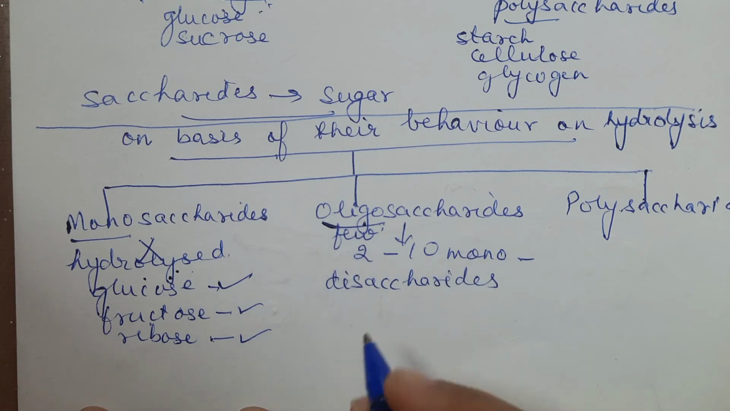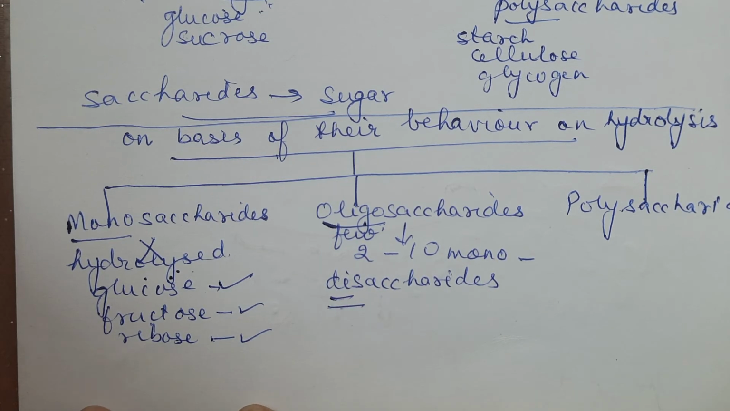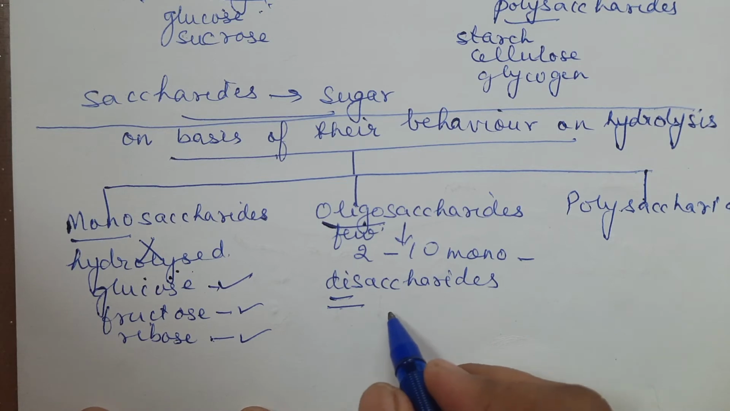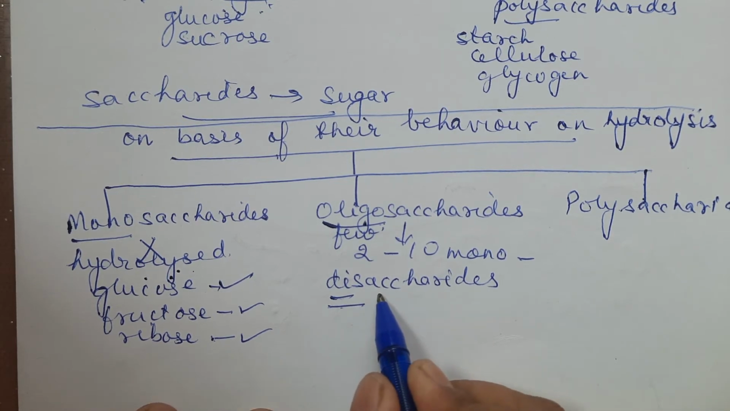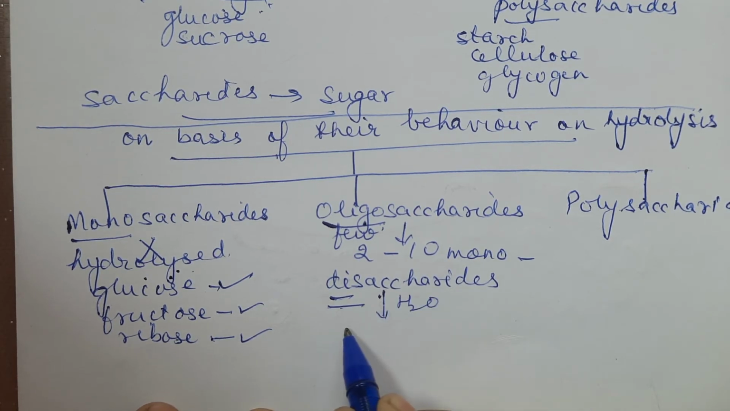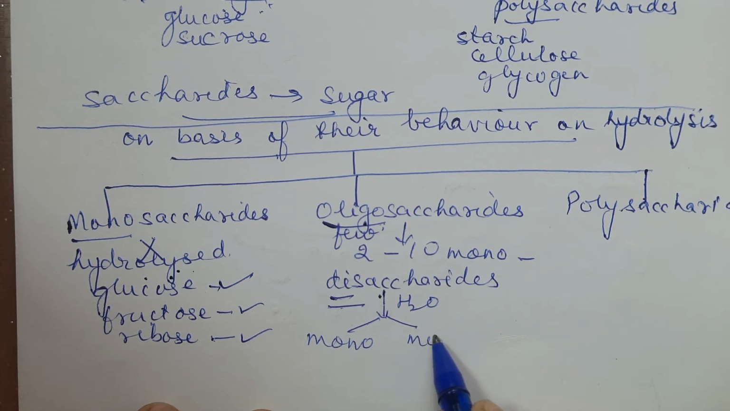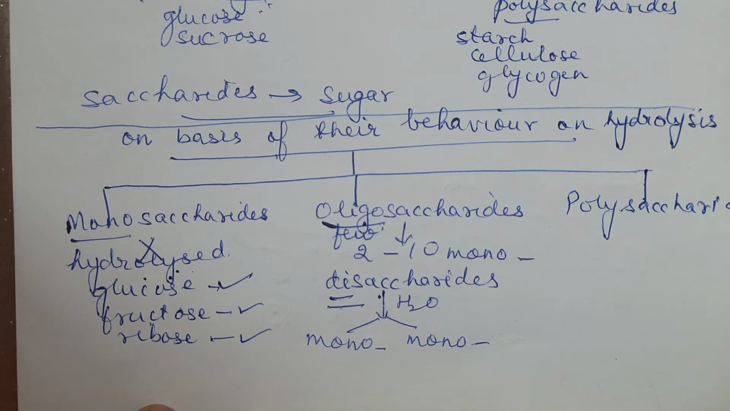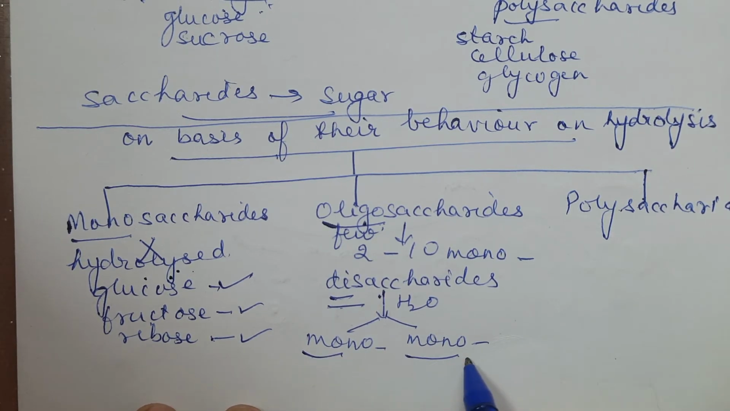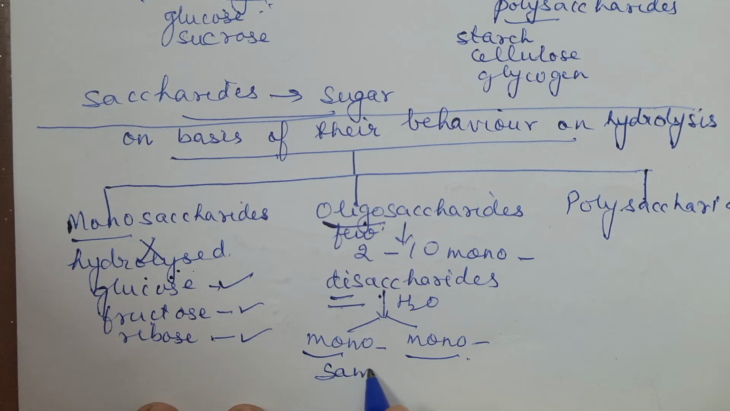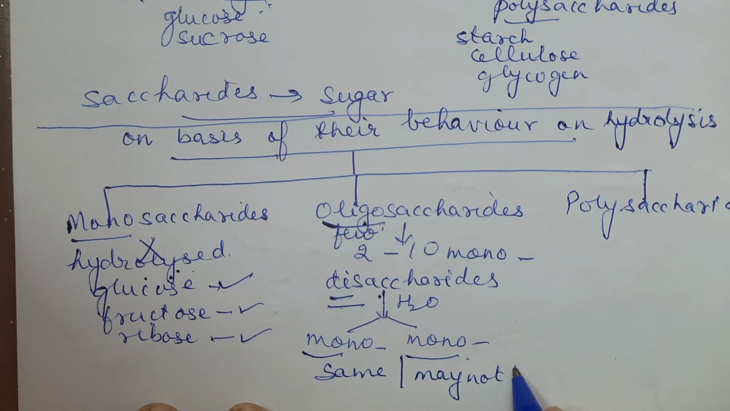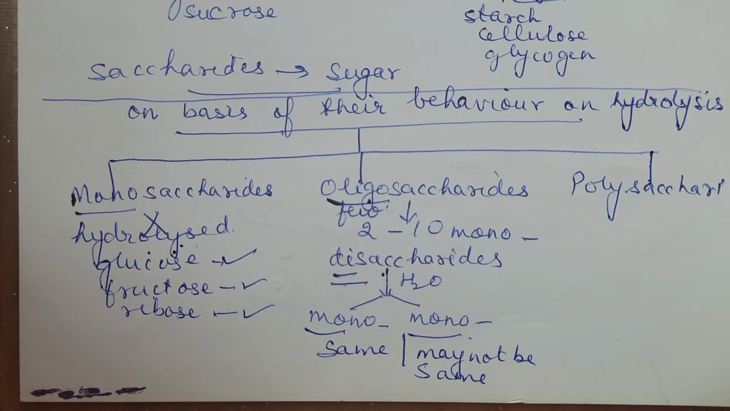Actually, in oligosaccharides, we mainly focus upon disaccharides. So what is a disaccharide, children? A disaccharide is that which on hydrolysis, in the presence of water, will give you 2 monosaccharides: one monosaccharide and another monosaccharide. The 2 monosaccharides formed may be the same or may not be the same. That depends on what example we are considering.